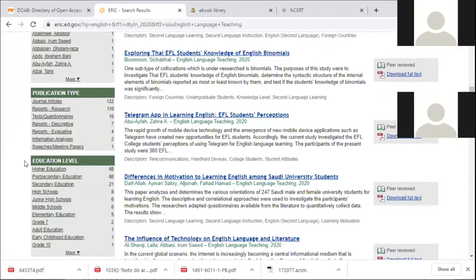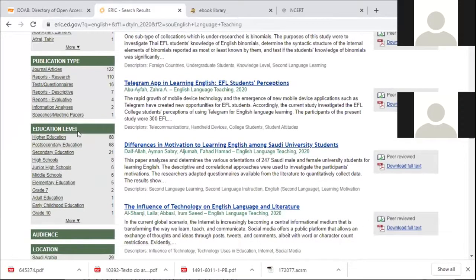Then you can again, here educational level is also given. You can refine by higher education, post-secondary, secondary, high school, the level for which you want to have the information. You can refine your search by higher education.